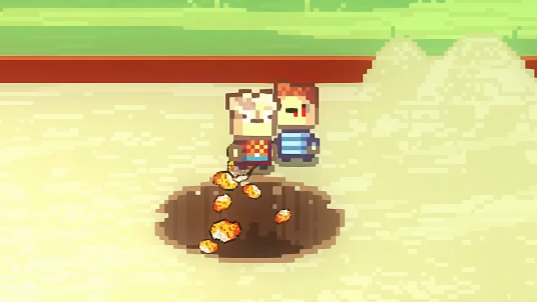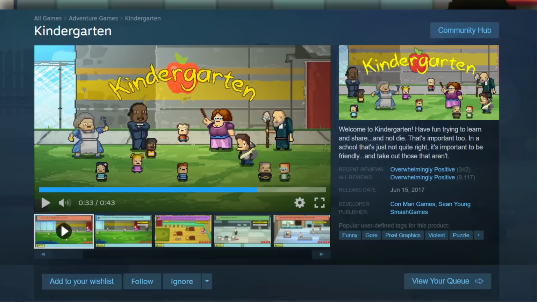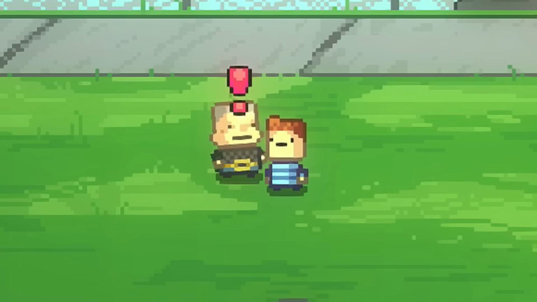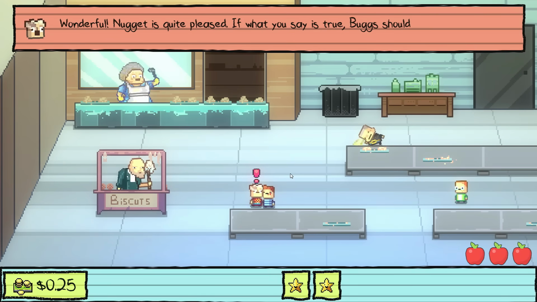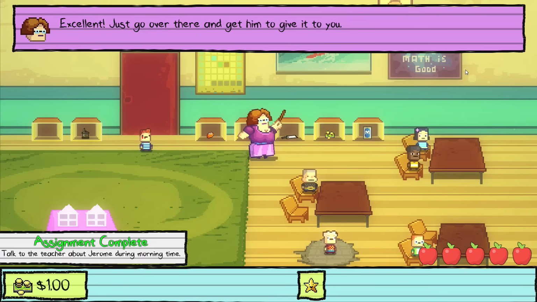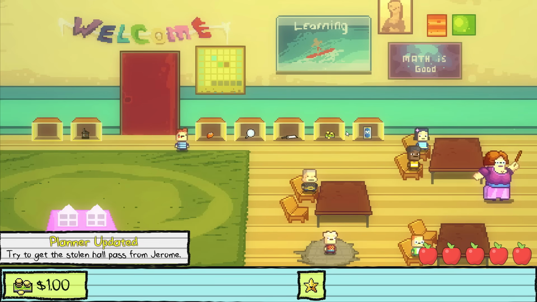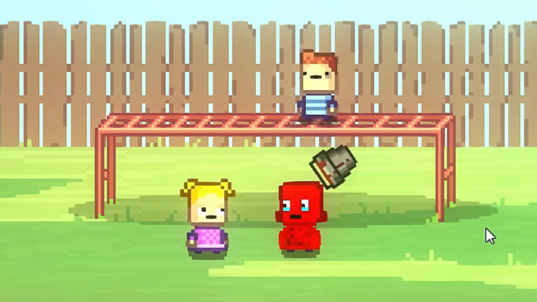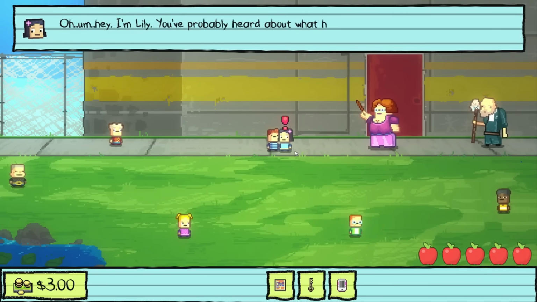Kindergarten is a good game, and it's been around for a while. Starting in 2017, nearly 8 years ago, the game was a hit back in the day as a replayable, fun game with dark humor. In the game, you would play as a kid going to a rather odd kindergarten in which violence is commonplace, the kids definitely don't act like kindergartners, and a kid named Billy apparently went missing while nobody seems to care.